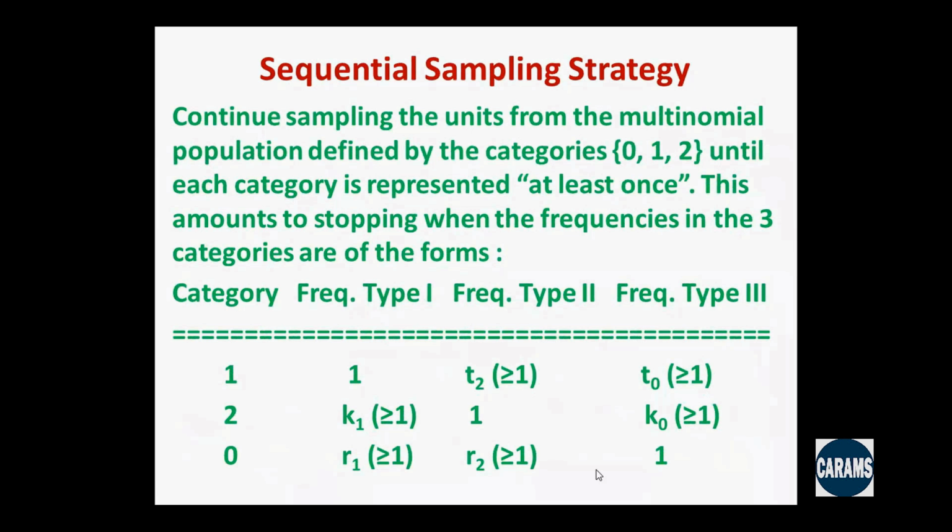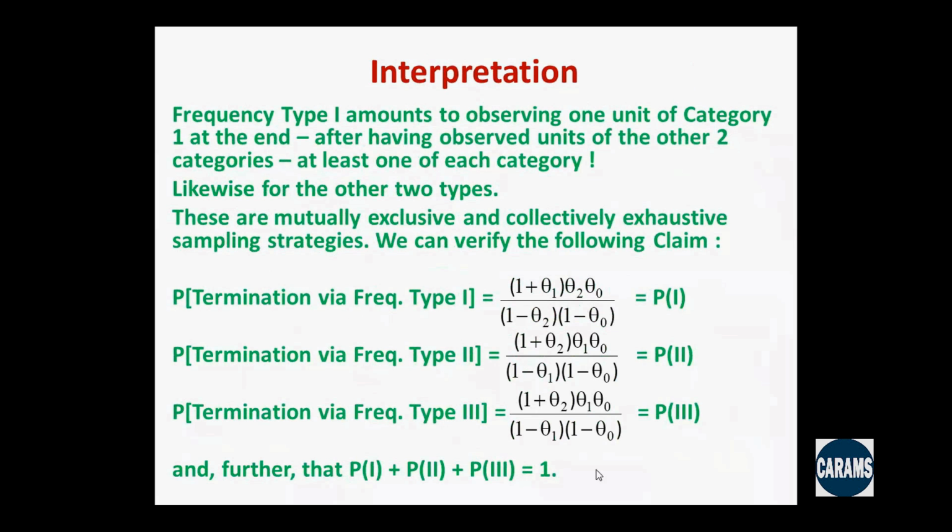So this is my sequential sampling strategy, where we continue sampling until every category is represented at least once, and these three are mutually exclusive and collectively exhaustive sampling strategies. Frequency type 1 amounts to observing one unit of category 1 at the end, after having observed units of the other two categories, at least one of each category. Likewise for the other two types. These are, as I said, mutually exclusive and collectively exhaustive sampling strategies.